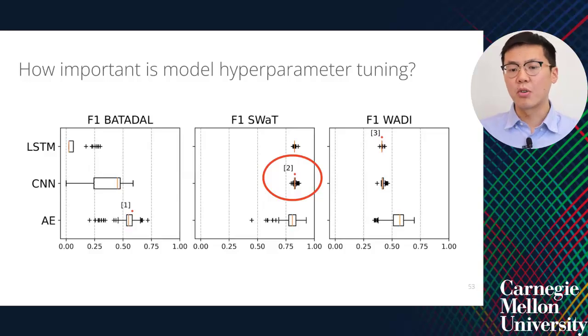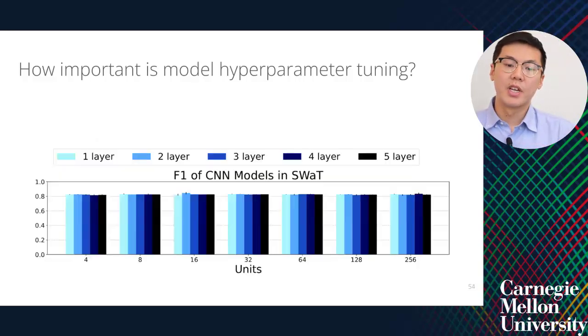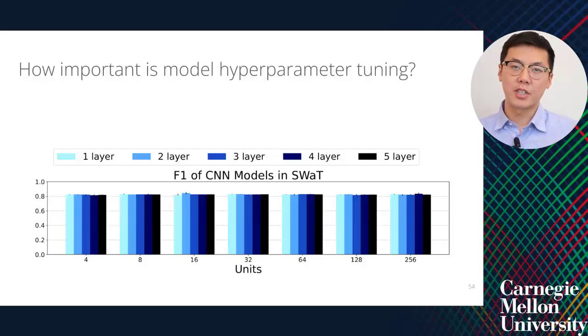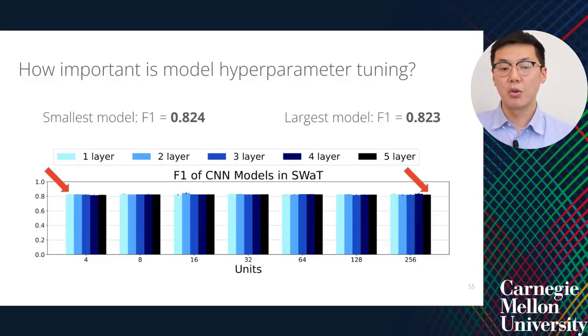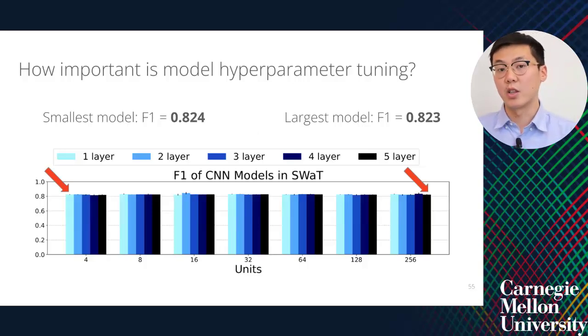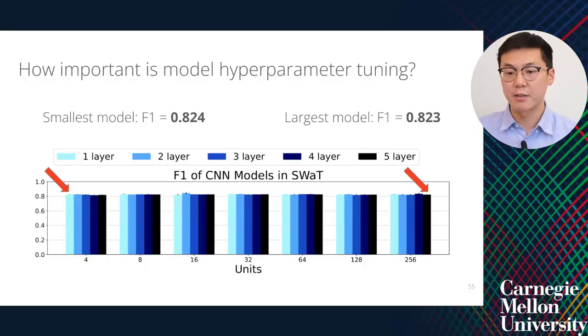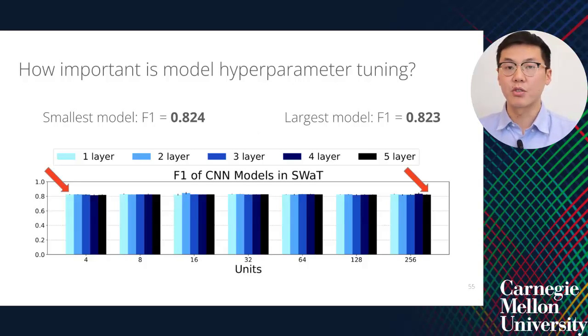Next, I'll ask, how important is model hyperparameter tuning? For this next part, I will focus specifically on CNNs trained on the SWaT dataset. Here, the bar graph shows the final point F1 score for every single SWaT model hyperparameter setting for the CNNs, with a varying number of layer sizes and number of units per layer. Both the smallest model explored, a 1-layer CNN with 4 units per layer, and the largest model explored, a 5-layer 256-unit CNN, report very similar F1 scores. In fact, across all different layer and unit settings, the F1 scores are very similar.